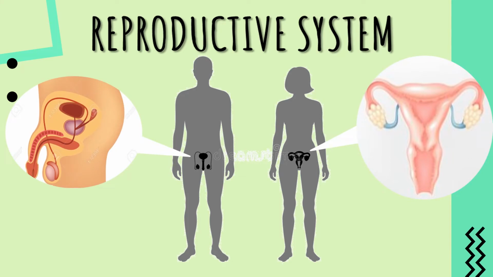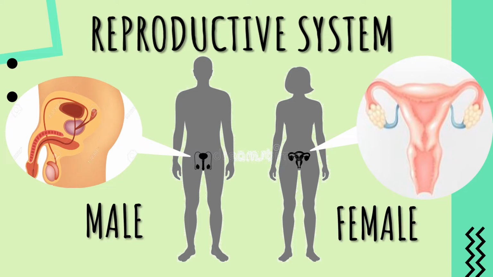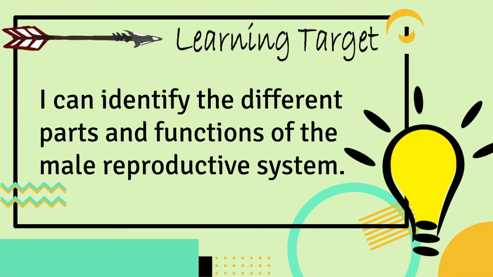There are two sexes which are included in reproduction. We have the male and female. But for today, we will talk more about the male reproductive system. Our learning target is: I can identify the different parts and functions of the male reproductive system. Are you ready to discuss and learn about this?